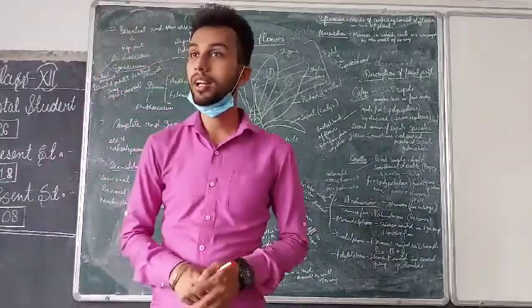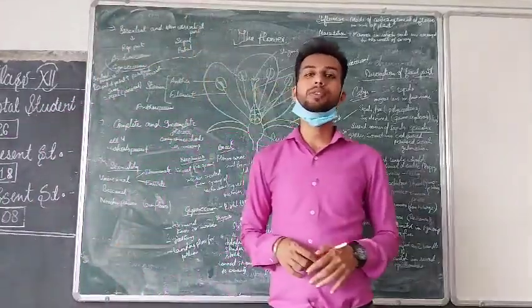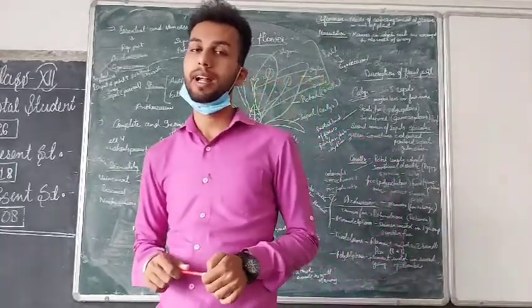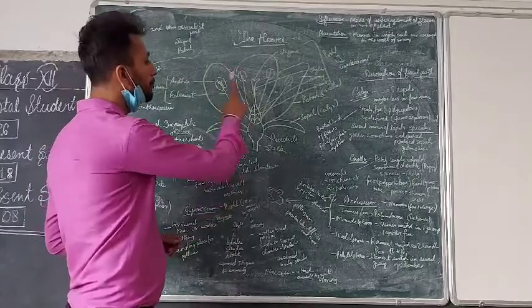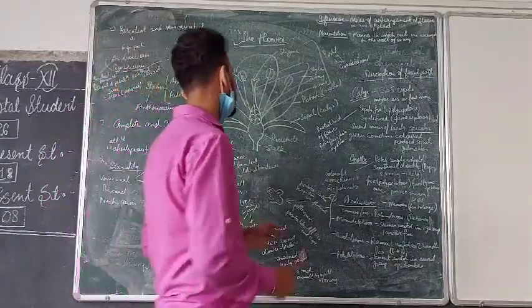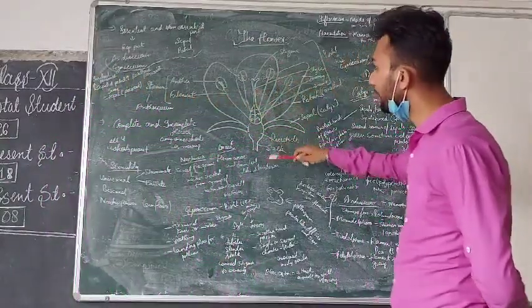And some flowers just create the beauty of our garden. So the flower is a very essential part of the plant. So today we are going to study about the flower and its parts. So this is the flower. Its section has been cut here. A floral part is being shown.